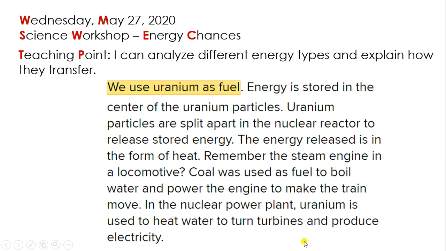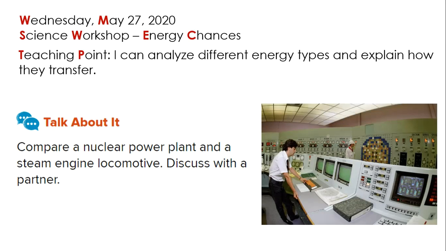So basically, coal was used to boil the water and produce energy for the train to be able to move. And then we have the uranium heating the same water, but this time to produce electricity. Alright, so compare a nuclear plant and a steam engine locomotive.